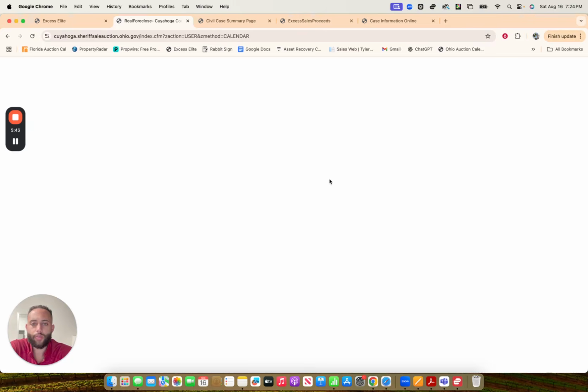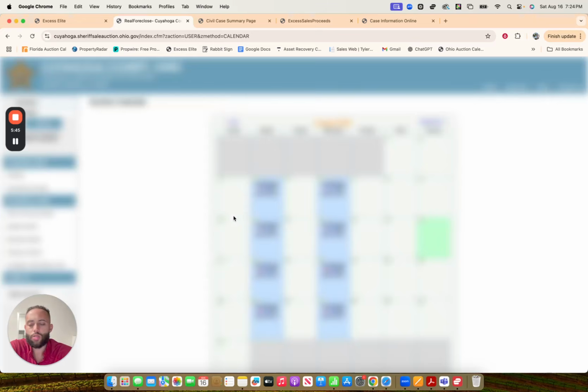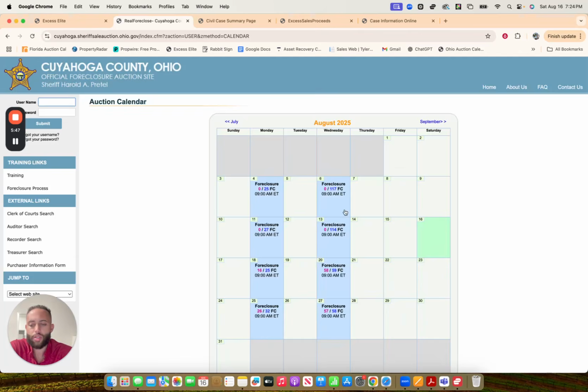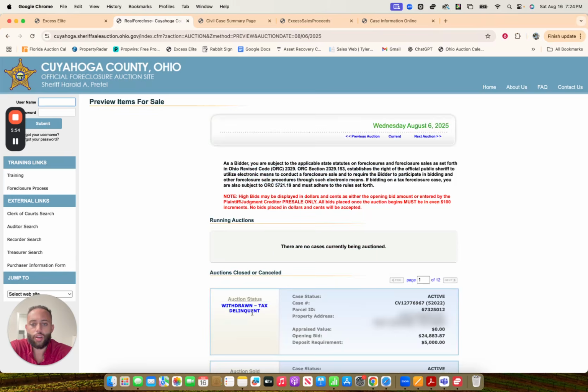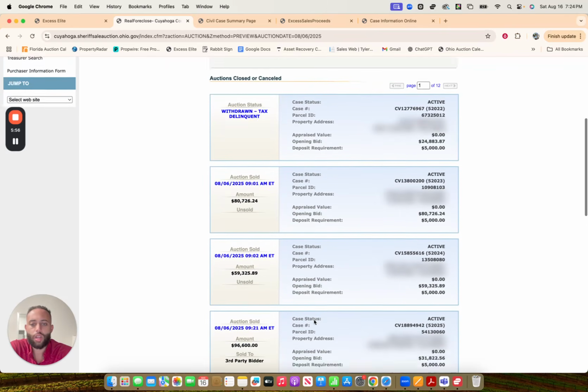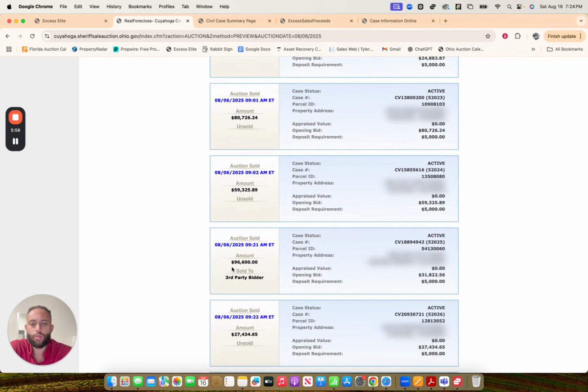So we click here. The tax sales typically have more properties that are up for sale. That's why I can see here this is a tax sale. Like all of these are tax sales. So we click here, and you can see here it even says tax. But now we're going to look for ones that are sold to a third party bidder.